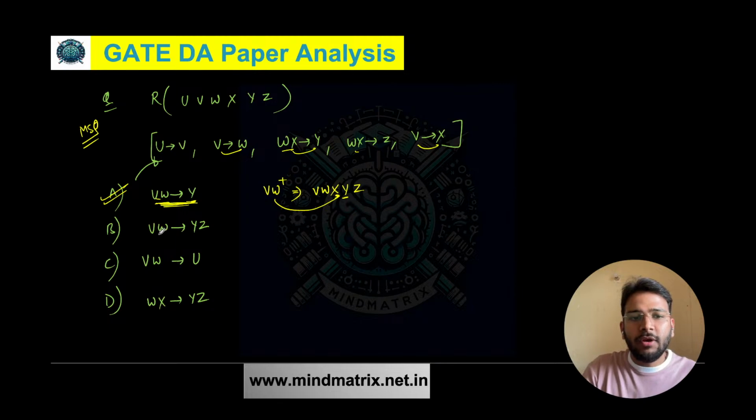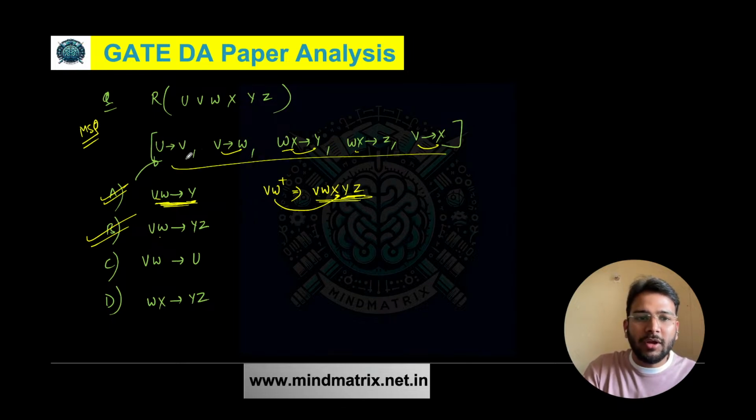Very simple. VW determines YZ. Yes, YZ can also be determined by VW, so that is also a correct answer. Okay, VW determines U. That is not possible based on these functional dependencies. We are not getting U here because U is not on the right side of any functional dependency, so that cannot be determined. So option C cannot be the answer.